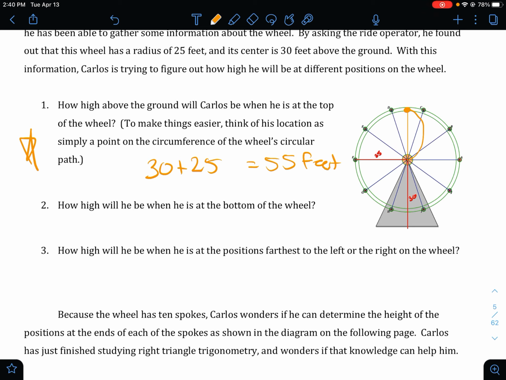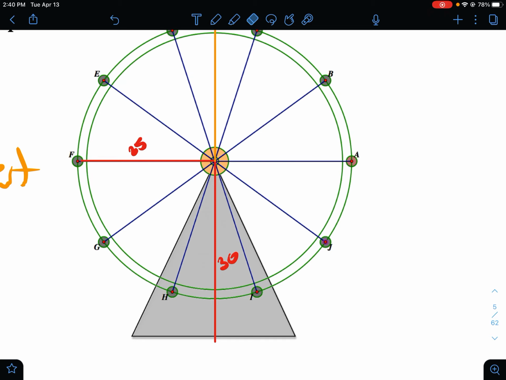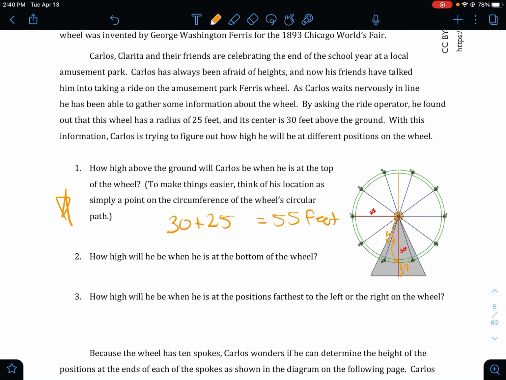Then they said, how high will he be when he is at the bottom of the wheel? All right, so if we look, they told us that the center is 30 feet above the ground. However, you're going to be right here when you're at the bottom of the Ferris wheel. This distance, we know the radius is 25. So I want you to figure out what this length would be. If the whole thing's 30 and the radius is 25, how high are you above the ground? Hopefully you did 30 minus 25, which will give you 5 feet above the ground.